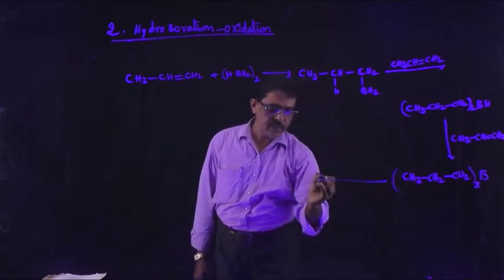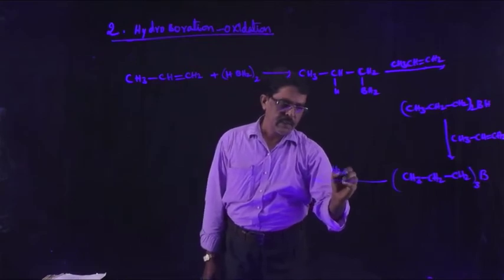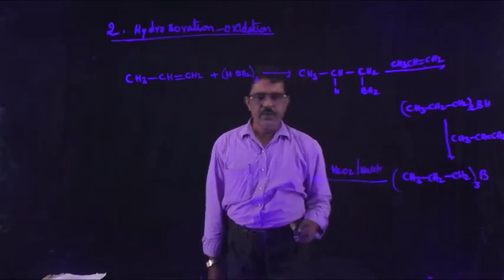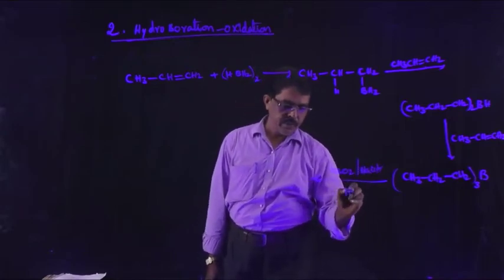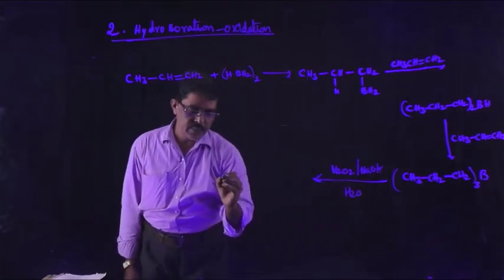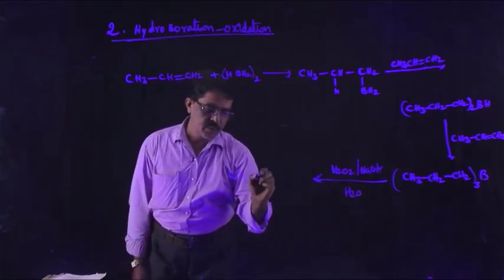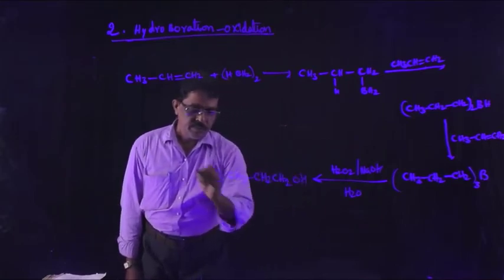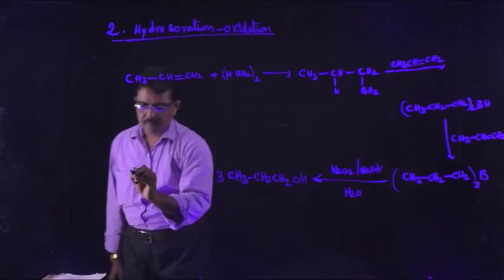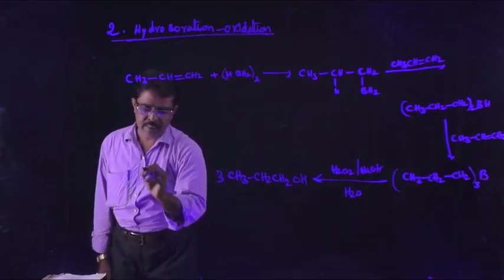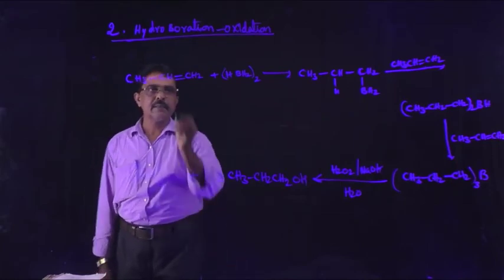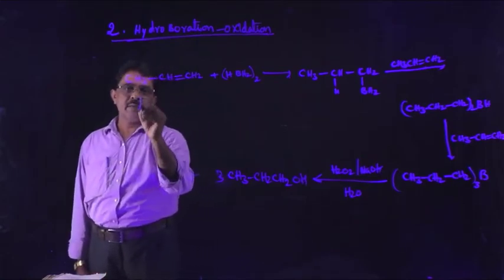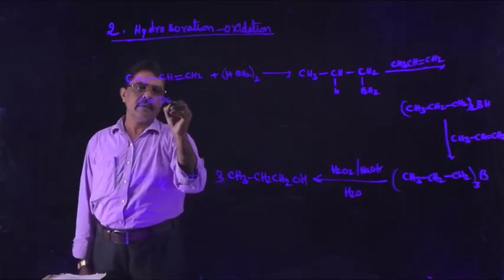This is subjected to oxidation with H2O2. Then the product is 3 moles of propanol formed, plus B(OH) taken thrice. Let us see, what is the name of this compound? The name is propene.